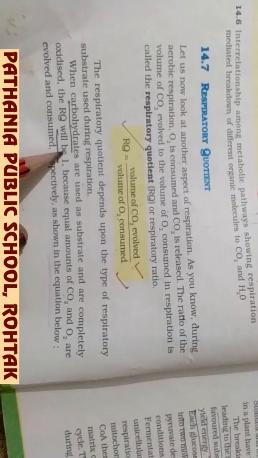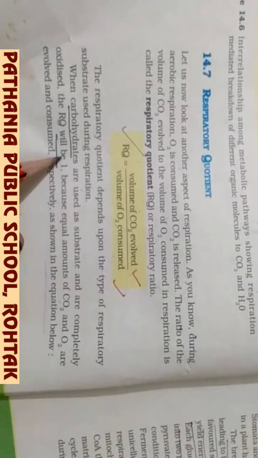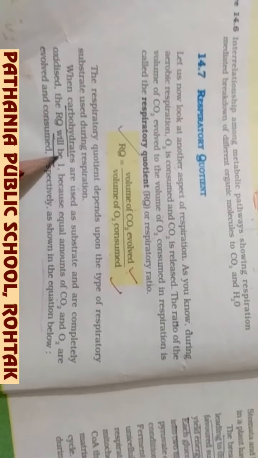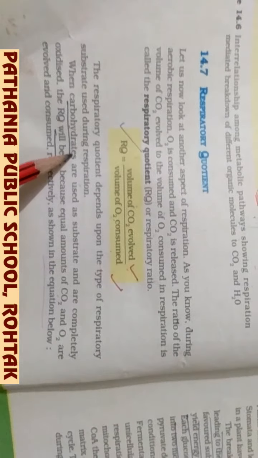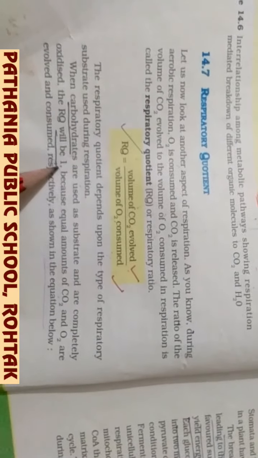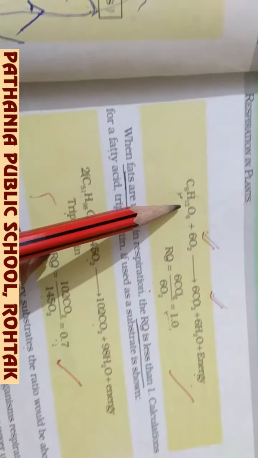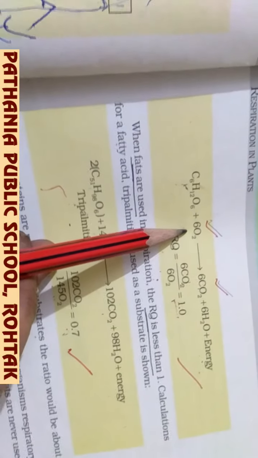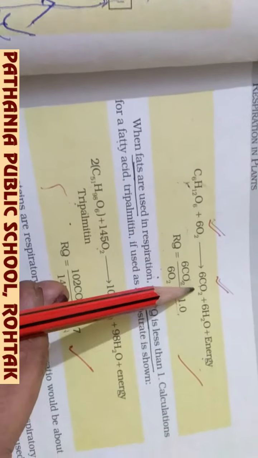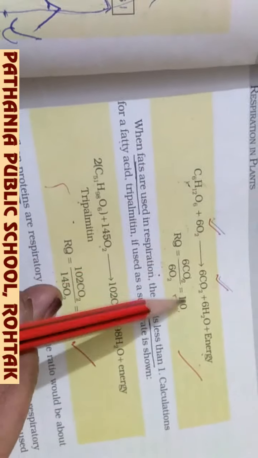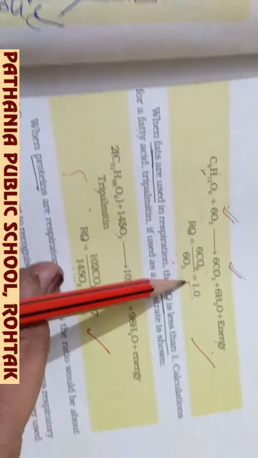In case of carbohydrate, protein and fat, the respiratory quotient is different. In case of carbohydrate, the respiratory quotient is 1. It can be explained with the help of this equation, that the oxygen used and carbon dioxide produced are equal, so the respiratory quotient will be 1.